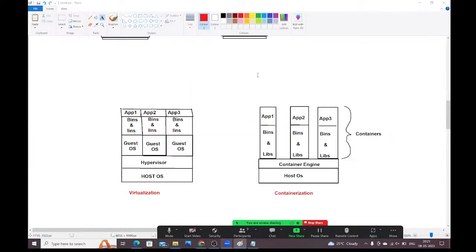Next, what advantages do we have with containerization? Containers run on the same operating system kernel, so they are light and smaller. There is better resource utilization compared to virtual machines. The boot up process also takes less time to complete. When comparing containerization and virtualization, containerization is the recommended approach. Understood? Is this clear?